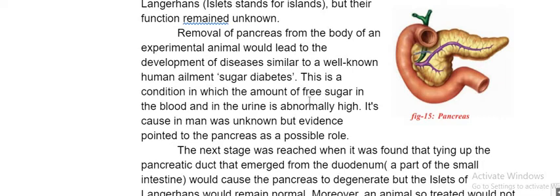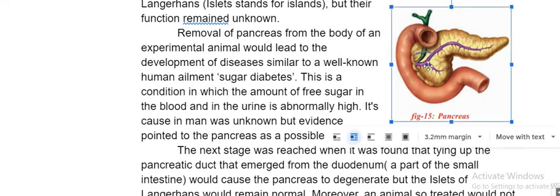And this girl is there. Prachi, are you there? And he took the dog, and he removed the pancreas from the dog. He is a doctor. Okay. He removed the pancreas. He wanted to test what happens to the dog.